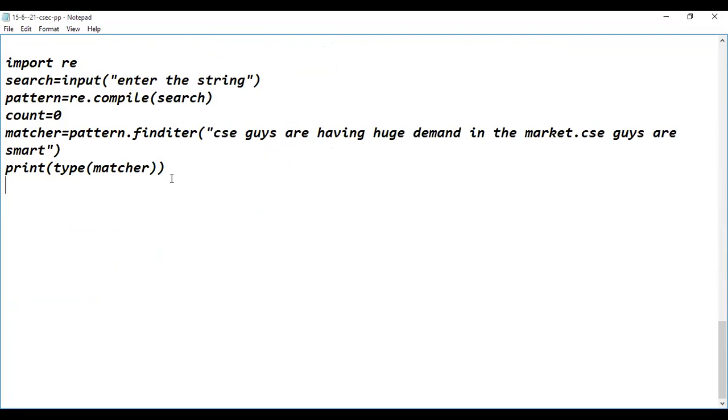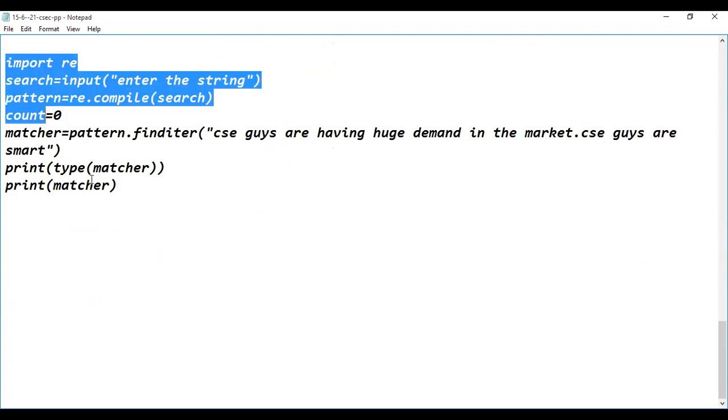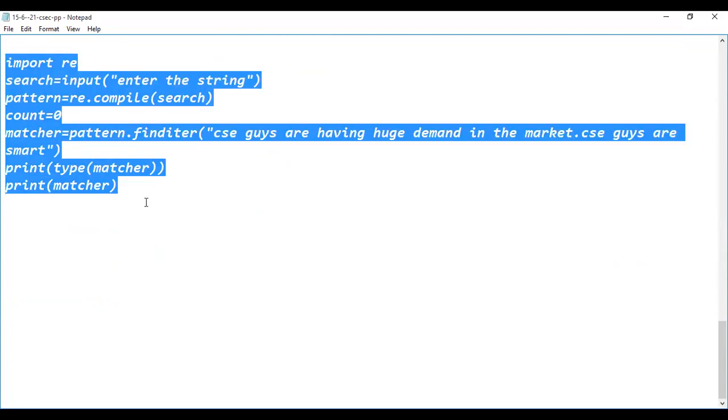If I display the content of this matcher, you see what it returns. I'm considering this particular code, guys. Control C, copy it, I will paste it in the IDE. Are you able to see the IDE? Please respond. No, sir.